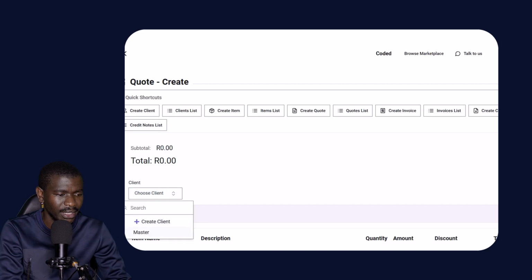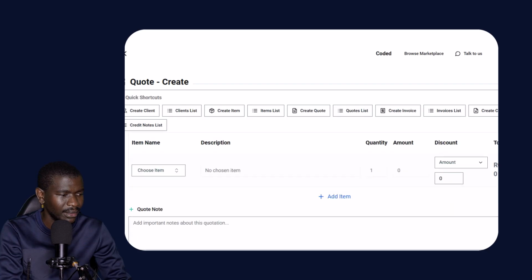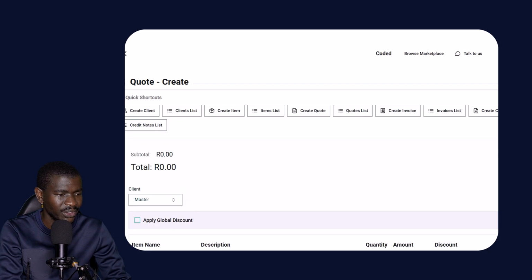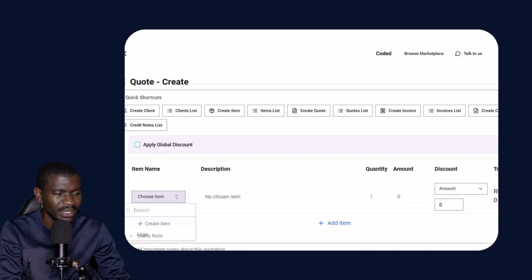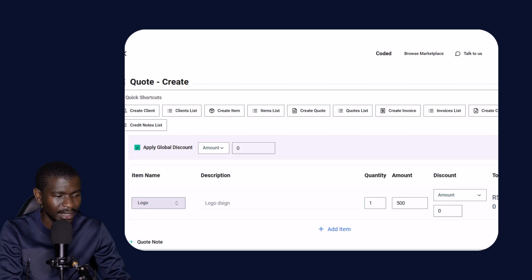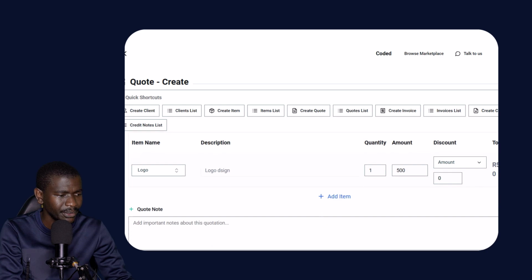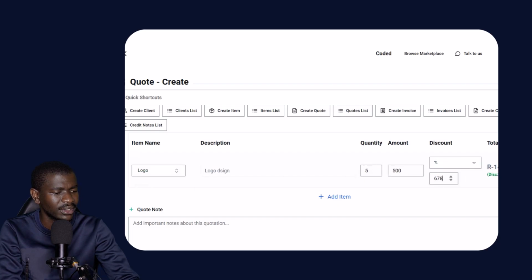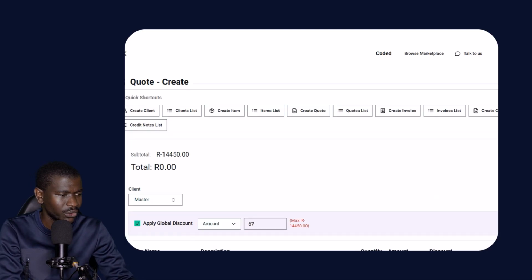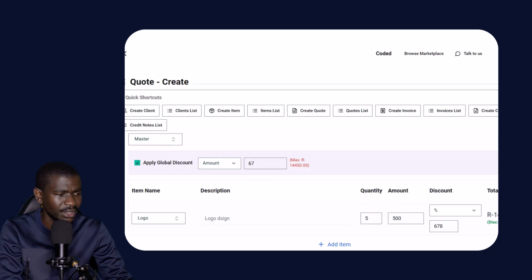As you can see here, you can add a client. Okay, let's just go and create the quotation. As you can see, we cannot create the quotation because there are some things that we need to add here. We can add a logo. We can add an item. As you can see, we can add a discount here, and then we can add some amount. Okay, and then we can add a percentage of the discount. Let's say 658. Okay, and then we can add some notes here. So let's just quickly save this quotation.